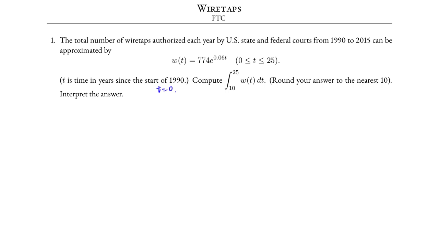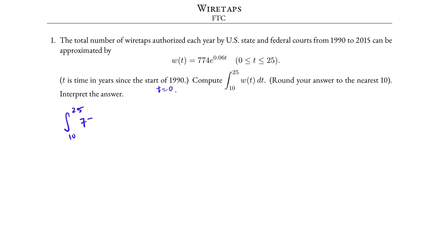Compute the definite integral from 10 to 25 of W(t) with respect to t. Round the answer to the nearest 10 and interpret the result. First, we compute the definite integral. The definite integral from 10 to 25.